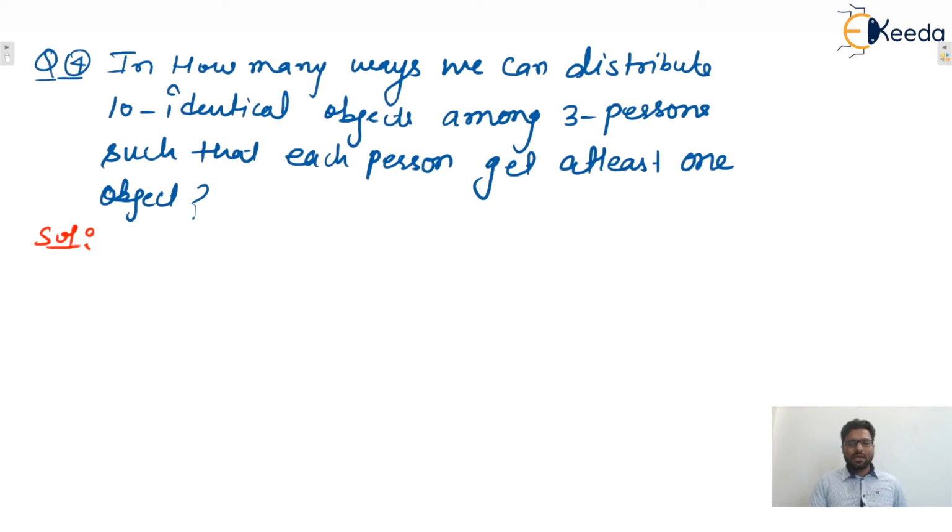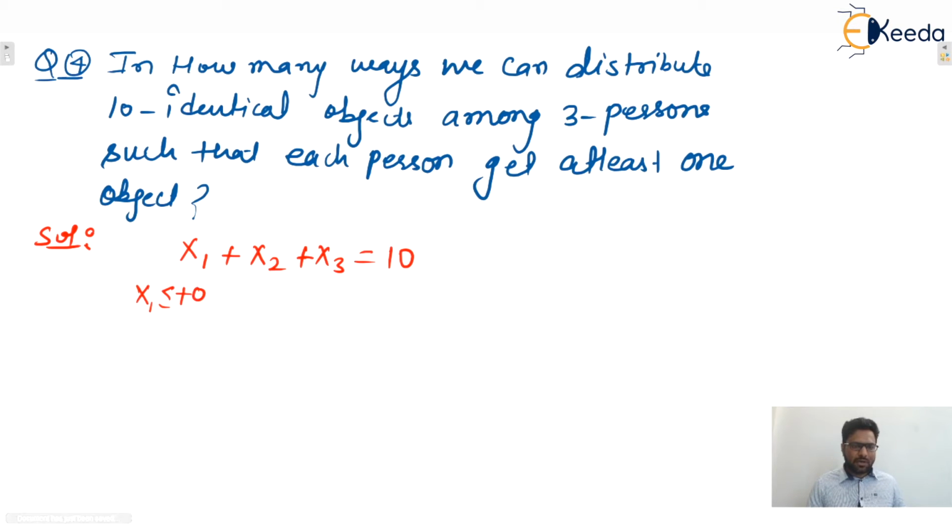So here the question is, in how many ways can we distribute 10 identical objects among 3 persons such that each person gets at least one object. So we can say that 3 persons are there, and the sum of objects will be how many? We can say that 10 only, because we are distributing 10. Isn't it? Okay, but here one condition is given to you, that is at least one.